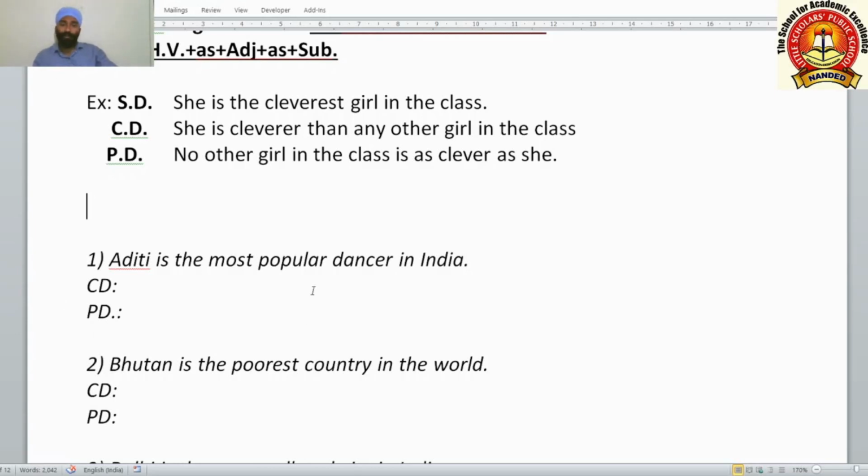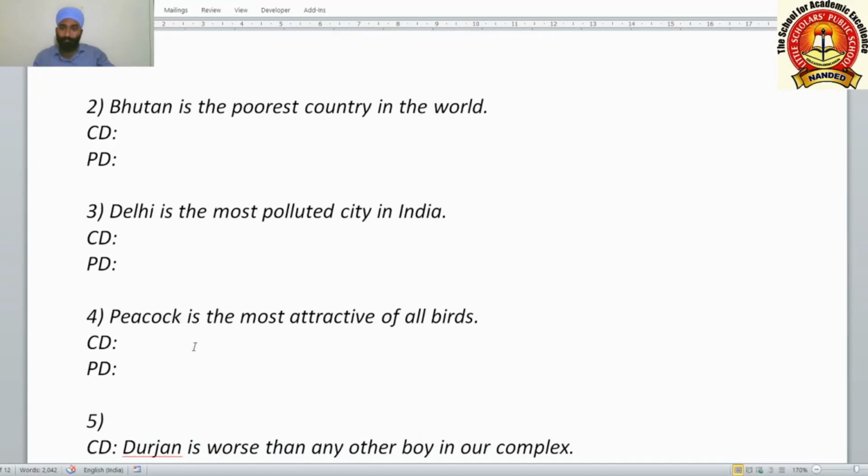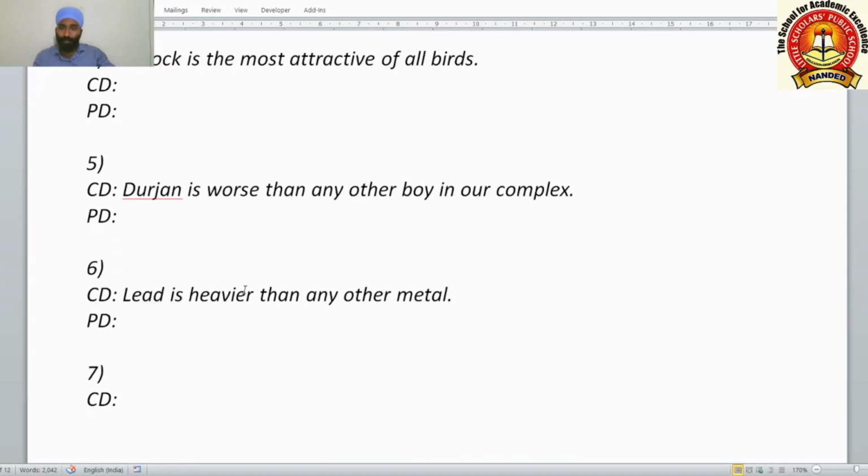Now I am giving you the exercise. In the next video we will understand the third type of degree. Aditi is the most popular dancer in India. These are the sentences for you. Pause the video and copy them. Convert them into positive and comparative degree as given in the sentence. Pause and copy here.